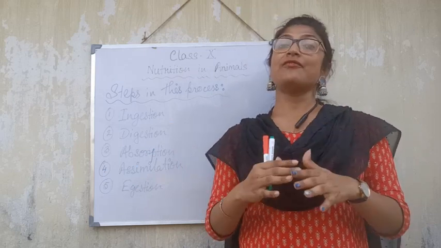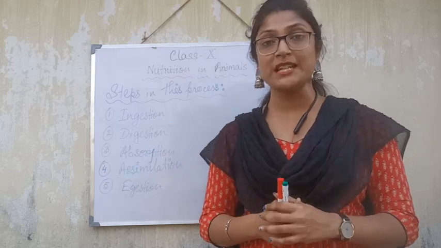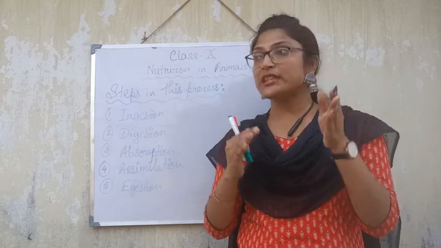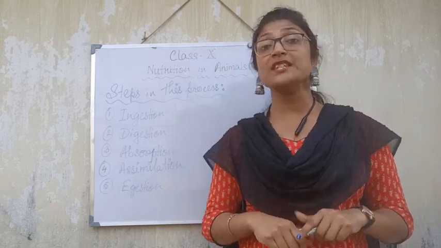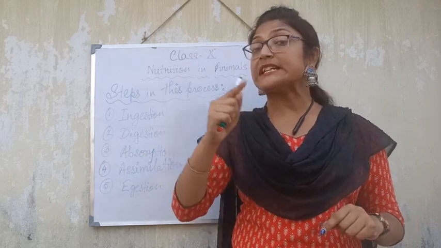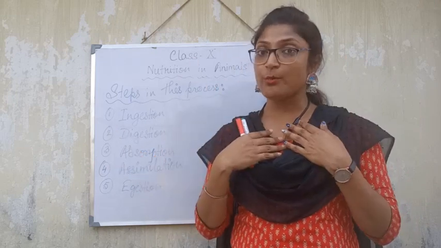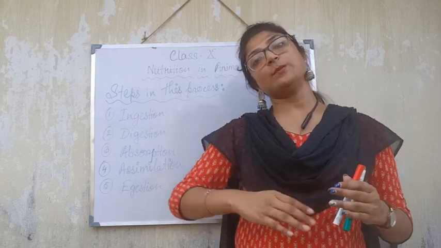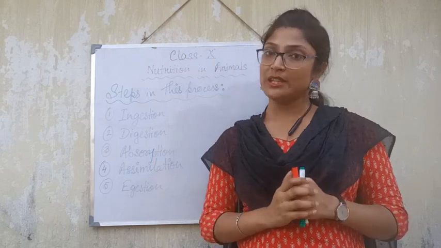After absorbing the nutrients, they have to be distributed. So they will distribute these nutrients with the help of the fluid connective tissue. We know that in our body the fluid connective tissue is blood. So with the help of this blood, the nutrients will be distributed all over the body.